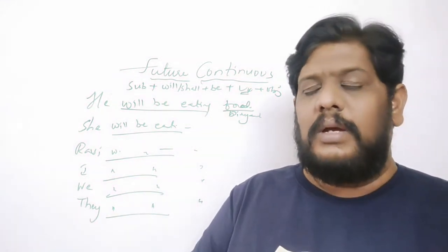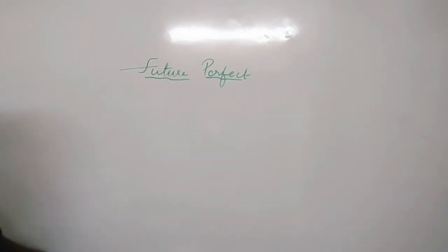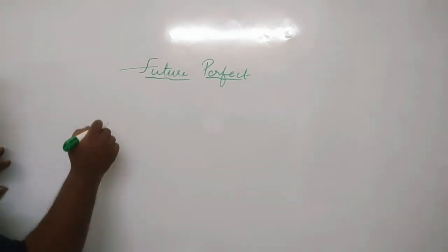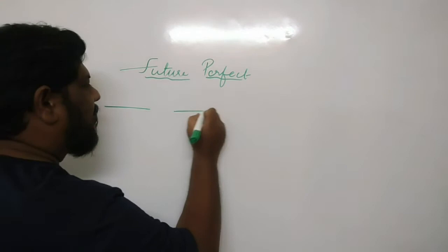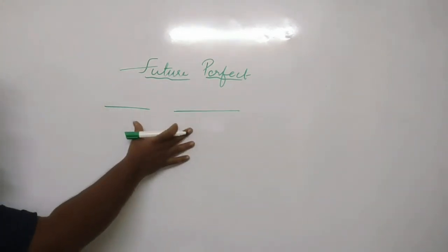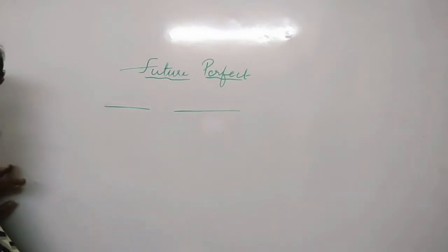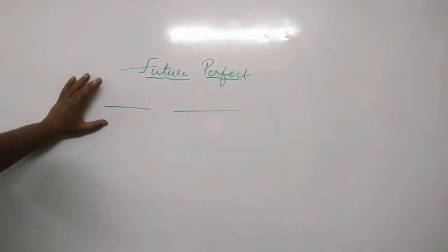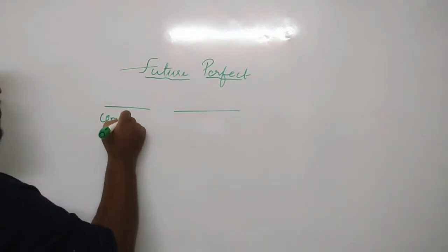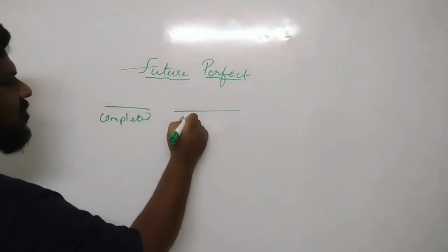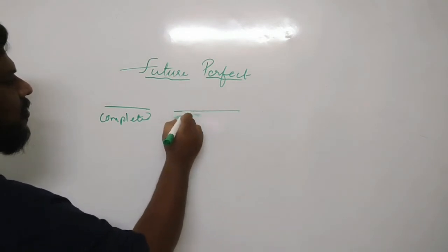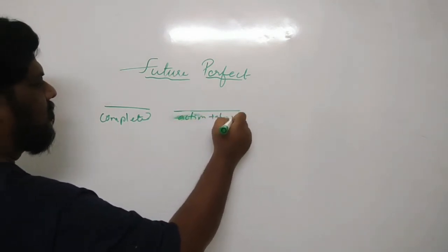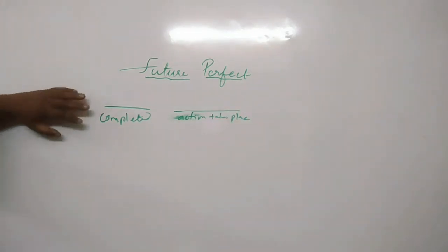Okay, children. So now we'll come to the future perfect. So children, the next one will be the future perfect tense. So future perfect tense will denote an action that will be completed in the future before another future action takes place. So in the future, one action will be completed before some other future action will take place. So we are only talking about the two actions which are going to be taking place in the future. So one action here will be completed, and by the time another action takes place.